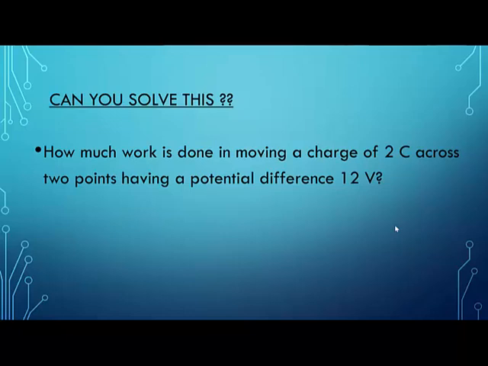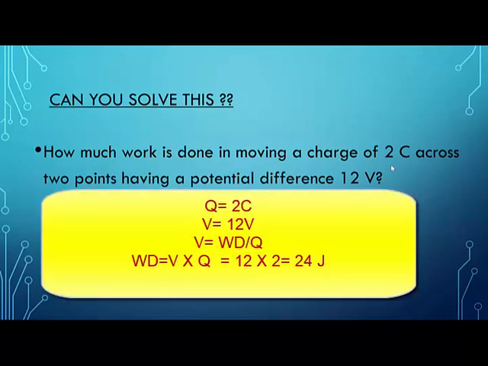Charge is 2 coulomb, and 12 volts. What is volts? Potential difference. So write down V is equal to 12 volts. Now you know V, you also know Q. You are supposed to find out work done.